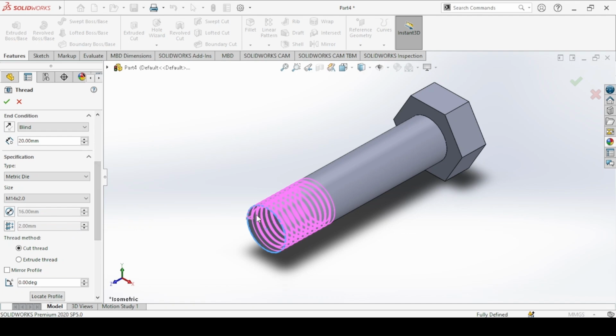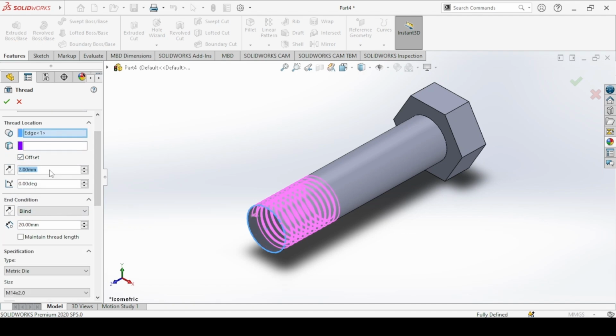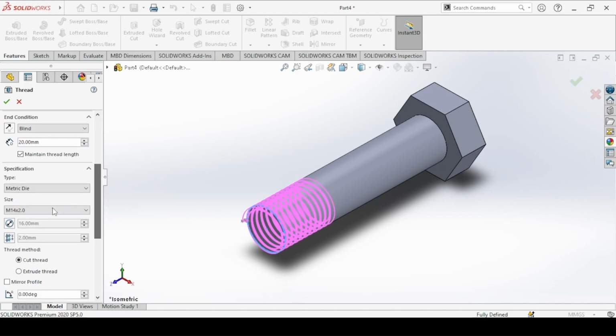Again, for a perfect thread at this tip here, we add an offset of 2 millimeters and then reverse for it to come outside and maintain the thread length, just like we did for the swivel. Cut thread, and then OK.